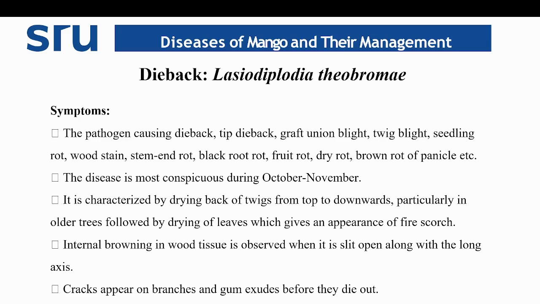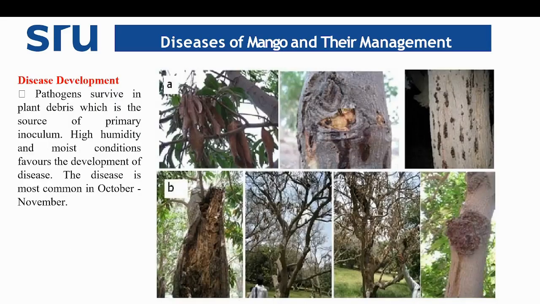The disease is most conspicuous during the months of October to November. It is characterized by drying of the bark of the twigs from tip downwards. Dieback means death of the branches from tip downward, particularly in older trees, followed by drying of the leaves, which gives an appearance of fire scorch. Internal browning in the woody tissue is observed when it is slit open along the long axis. Cracks appear on the branches and gum exudes before the death of the plant. So all these are the major symptoms of dieback disease in mango.